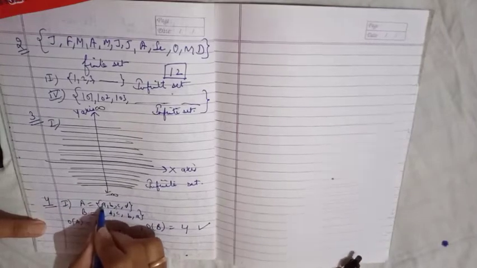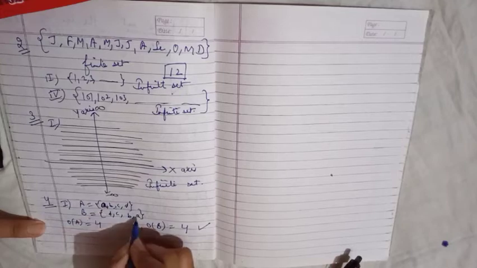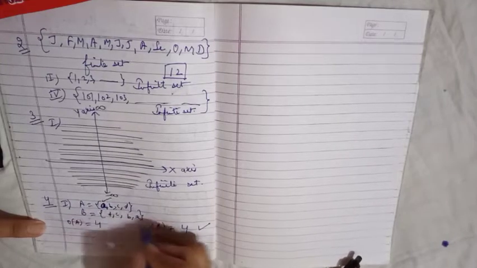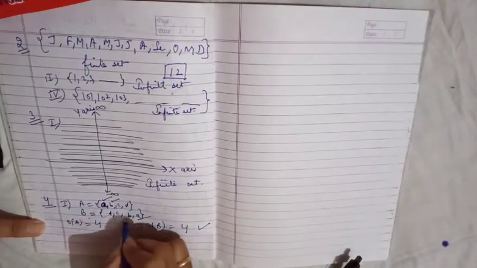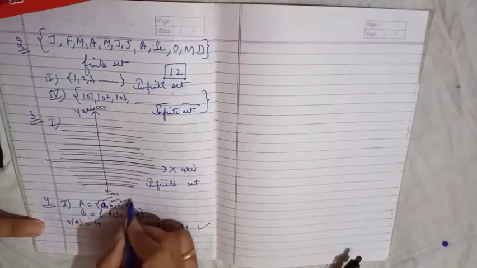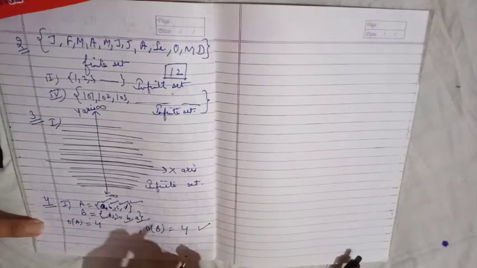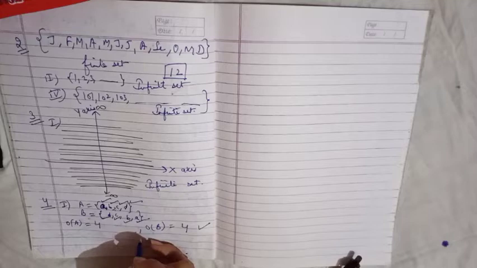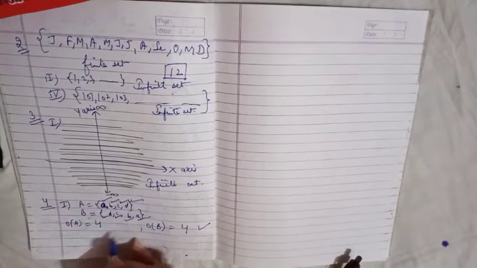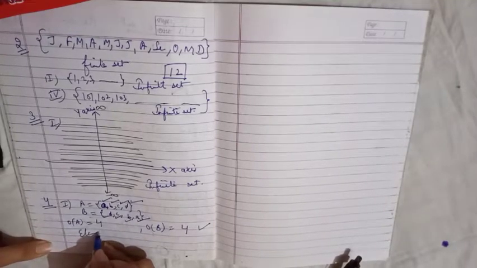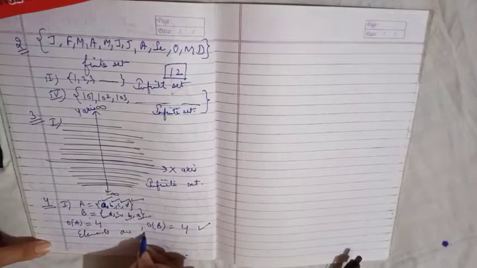Here it is A, B, C, D. All elements lie in A as well as in set B. So yes, the elements are also equal, right?